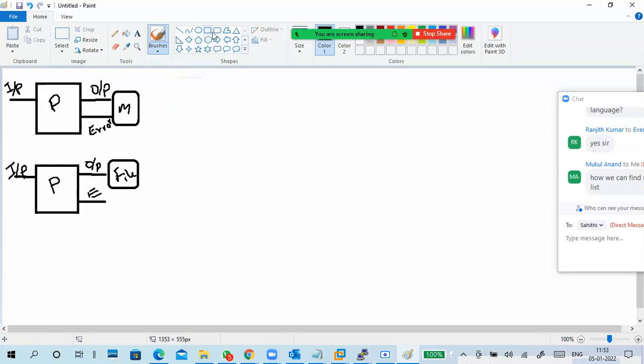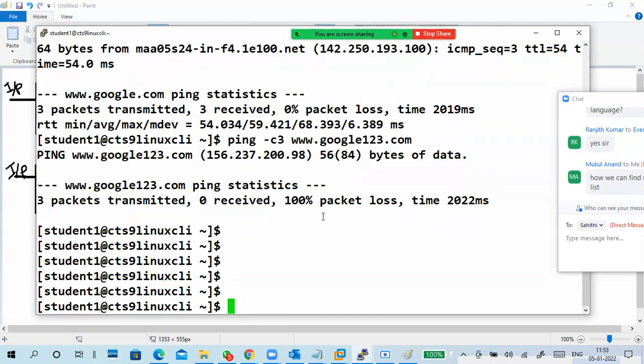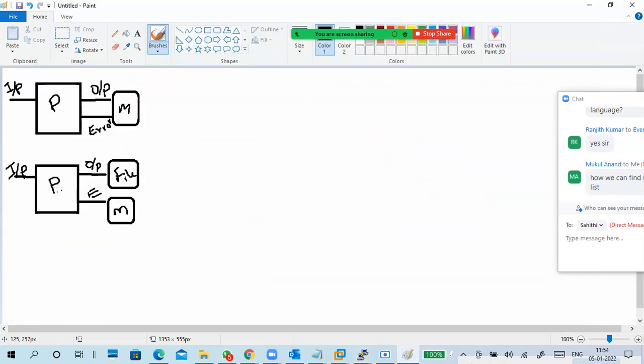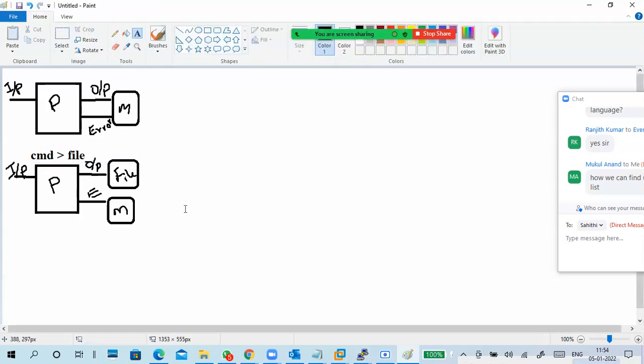Okay, error will go to the monitor. Monitor means terminal, guys. Monitor or terminal, same thing. Monitor means where we are looking. For Linux we call the monitor a terminal. To do that, whenever you give a command, you should give a greater than symbol, like this. Command greater than file name.